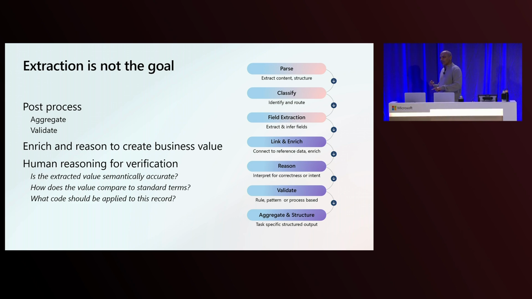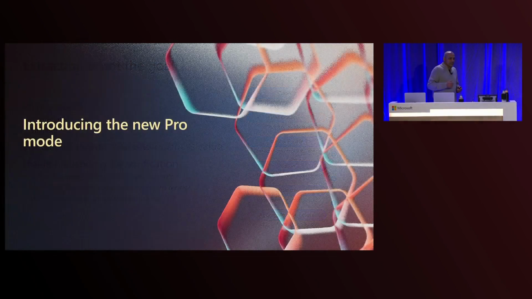So there's a class of things like enriching this document or enriching the data or the content that you're reading in, linking it to additional things that you might want it linked to, and finally being able to validate the outputs as well as aggregate information across multiple content files, right? So like an insurance claim or things like that where there's multiple files that you need to work with. So as you look at some of those capabilities, those are essentially the challenges that we were looking at.